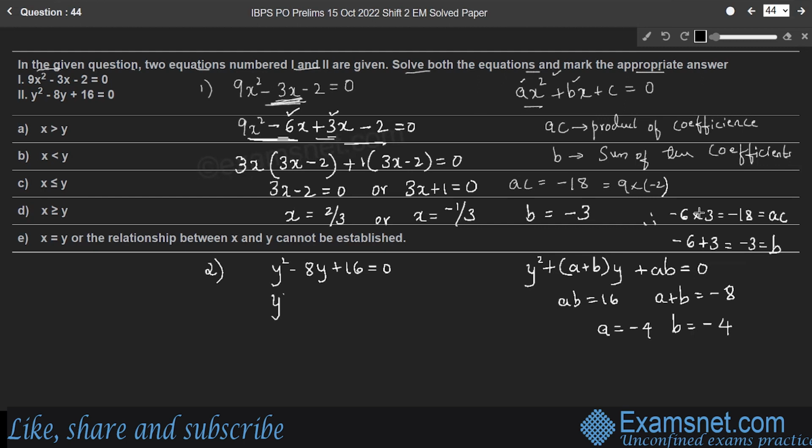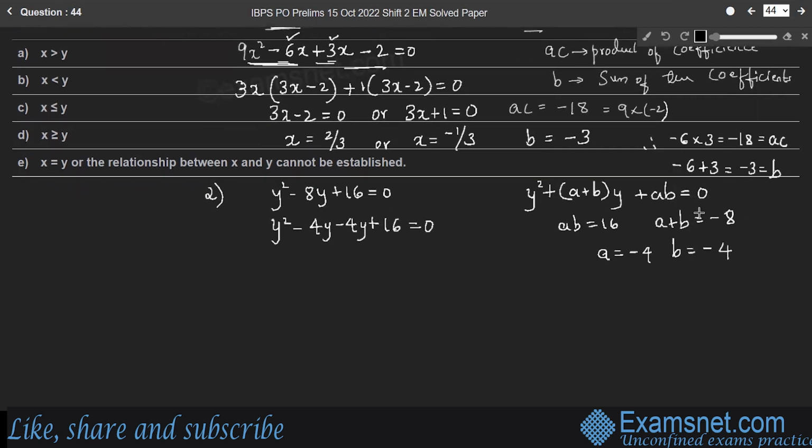Now consider the given equation, y square minus 8y plus 16, split the middle term: y square minus 4y minus 4y plus 16 is equal to 0. Therefore, take the first two terms where y is common into (y minus 4), and in the last two terms, minus 4 into (y minus 4) is equal to 0. Therefore, y has only one value, plus 4.